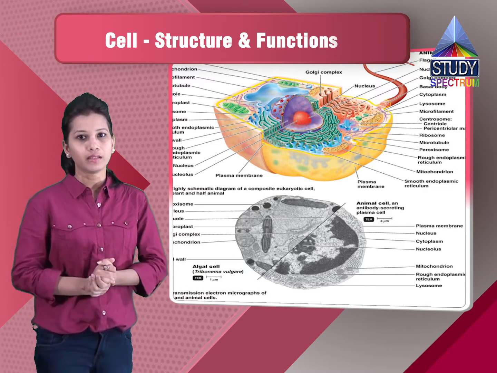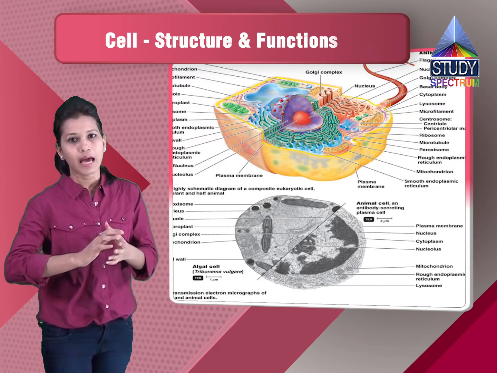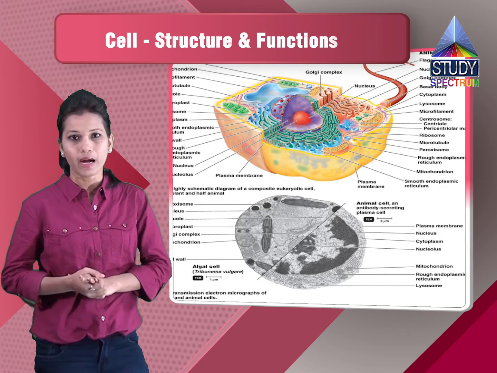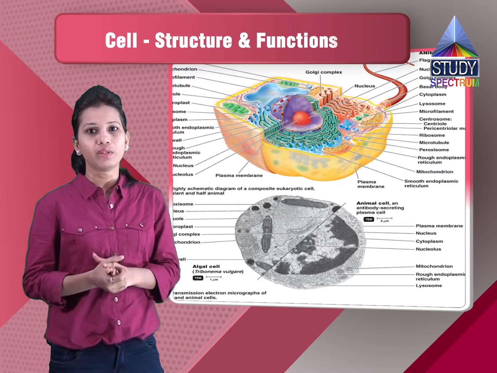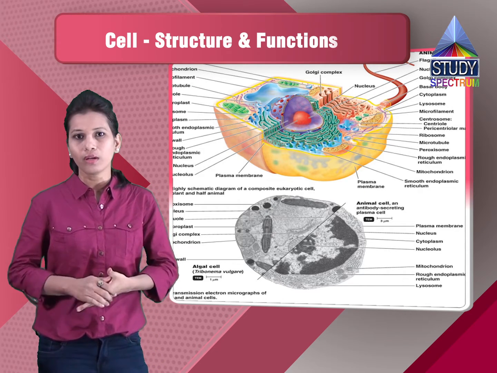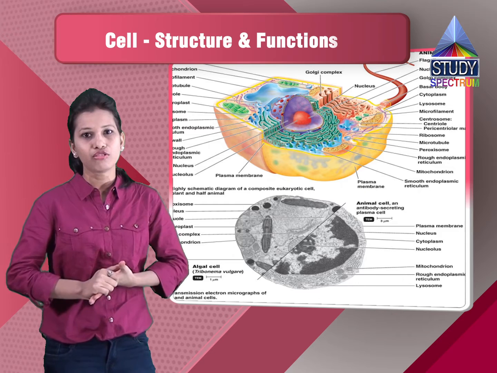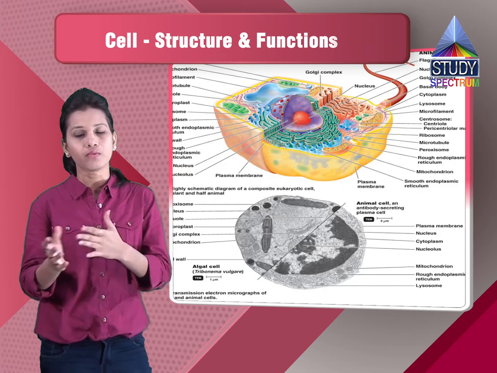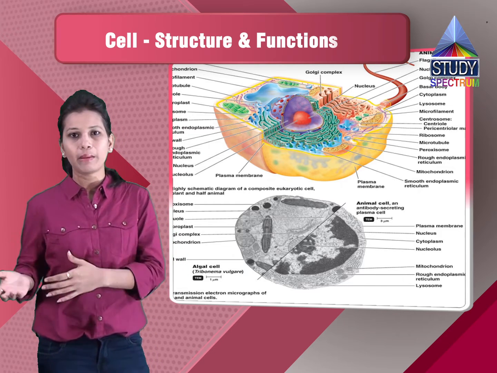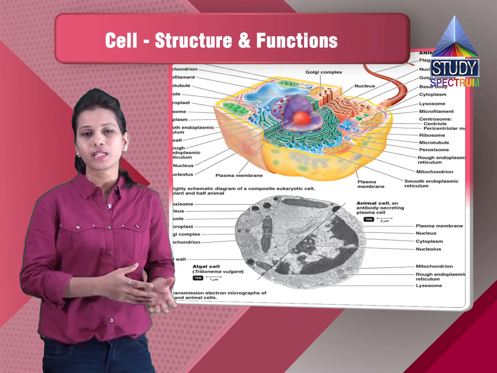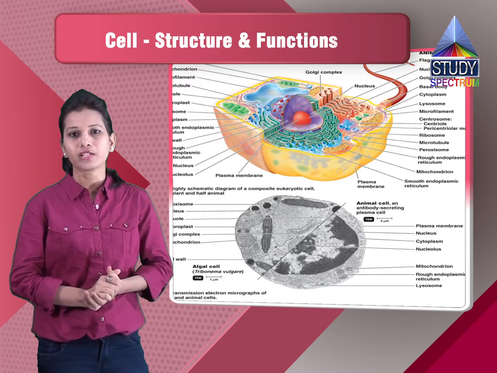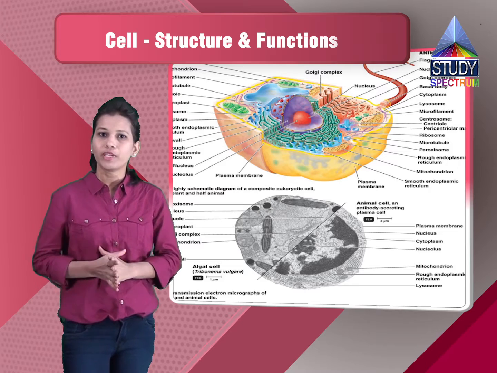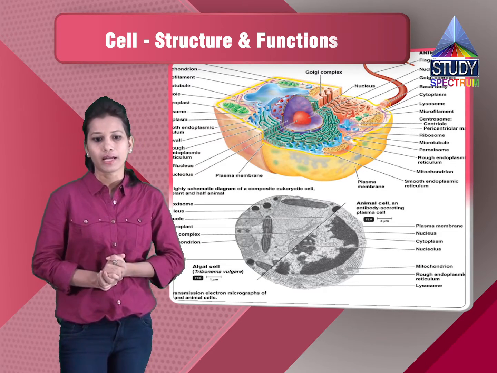So they are having the different cell structures, and they are having different cells in different parts, and all the cells will be performing their own function. Like we can say the cells of the digestive system will be helping in digestion, like the cells of the respiratory tract will be helping in respiration. So different cells perform their different functions in a multicellular organism.